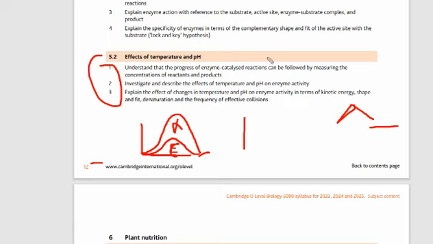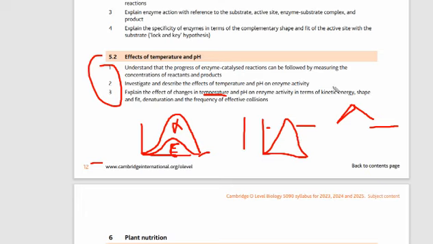So let's get into the new topic, that is the effect of temperature on enzyme activity. Always remember that the enzyme will work best at its optimum temperature. Below the optimum temperature, it will slow down the rate of reaction, and above the optimum temperature, it will denature.